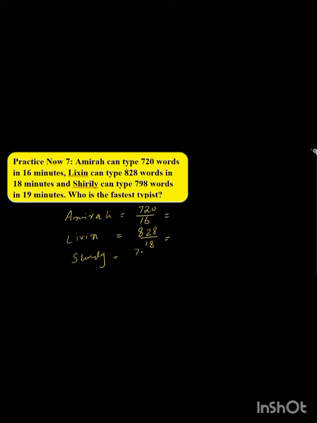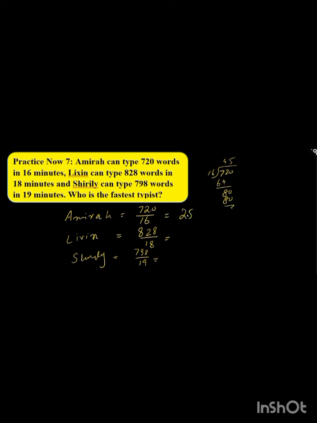She typed 798 words in 19 minutes. So again we have to make a division. First of all we can find the rate of Amira, that is 720 divided by 16. 16 fours are 64 and we will get 80, and 16 fives are 80. So your answer is 25 words per minute.